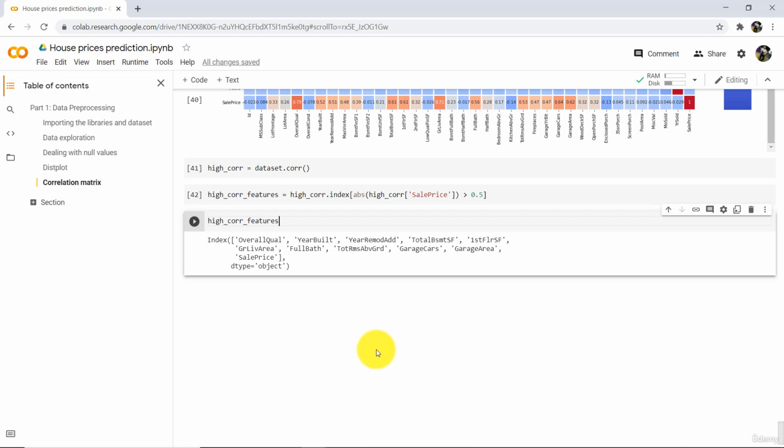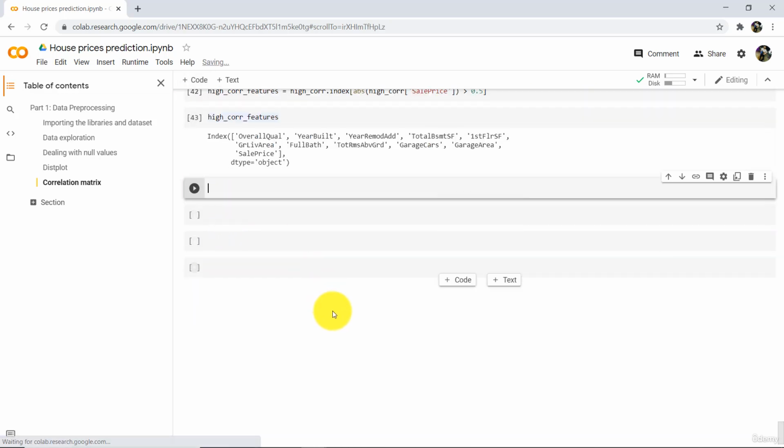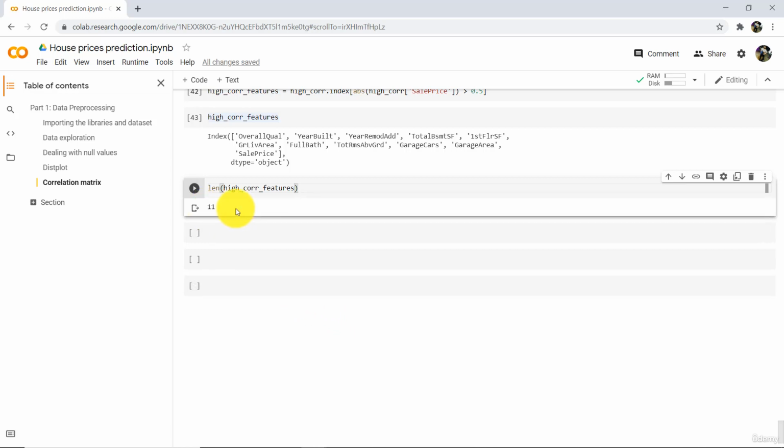Great. Let us understand this. So here we have defined a variable high underscore corr, and this is the normal correlation, and here we are selecting only those features which are the highly correlated features. To do that we are using the dot index method and the abs method. And here we have specified correlation with the SalePrice of more than 50%, and these are the highly correlated features. Let us check the length as well. So there are a total of 11 highly correlated features.